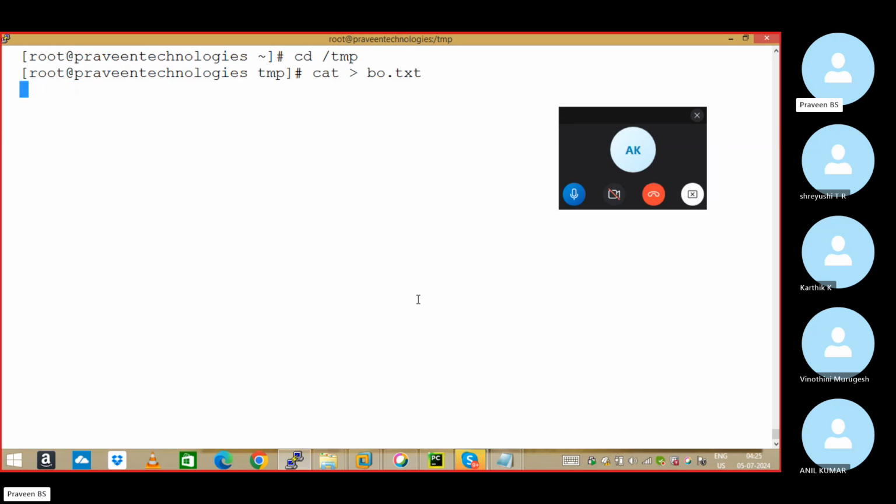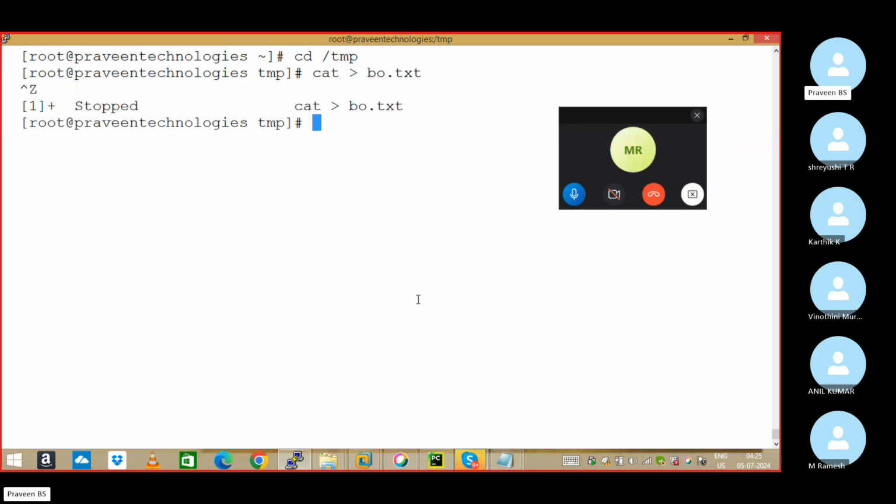Okay, let's create one file of 20 lines. Any content. Print 1 to 20, also I can do. Cat greater than file name, and make 20 lines, that's all. 1 to 20 also I can do.